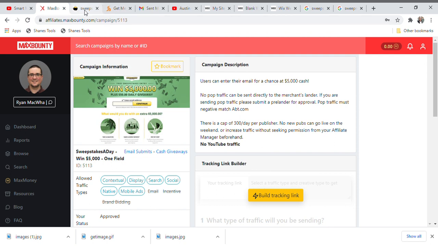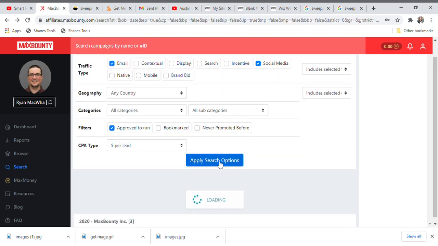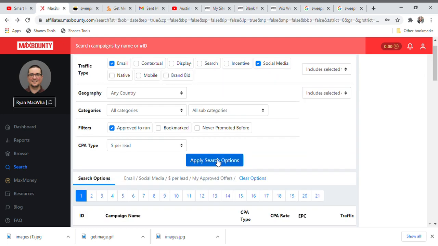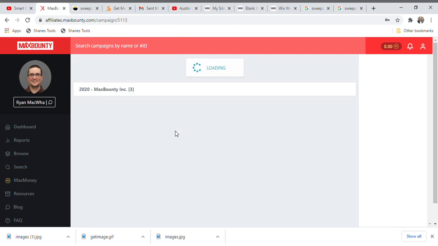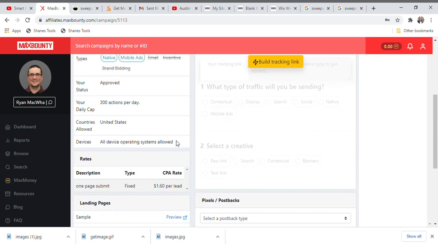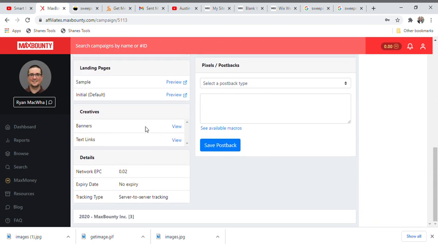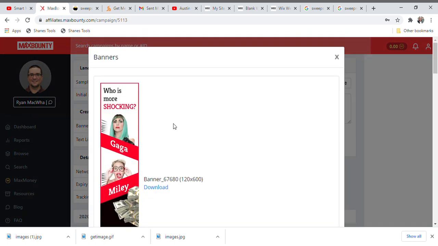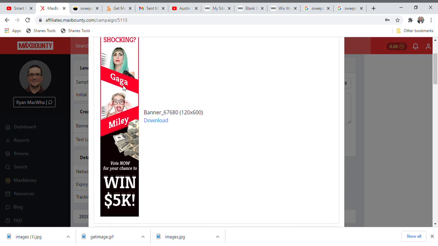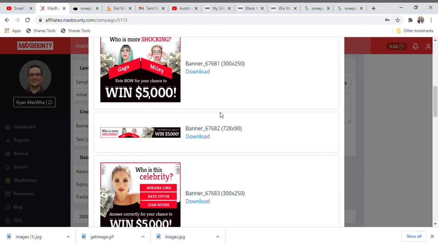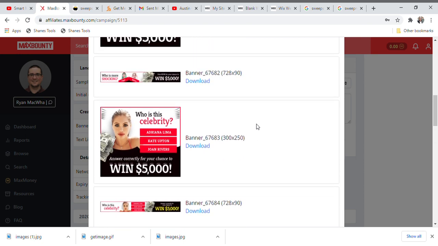Okay, guys, what we are going to do is we are going to go back to the link, and then we have to click on the link so that we can find, okay, you click on it. So, guys, please pay very close attention because this place is very important and very sensitive. All you need to do is you go down to this banner, you click on view banner. So, guys, you can take any of these banners and create your landing page. I will prefer to use this.